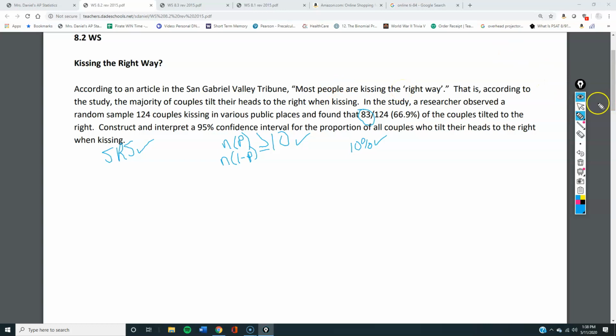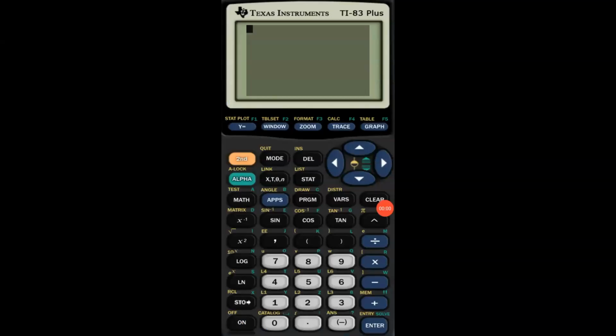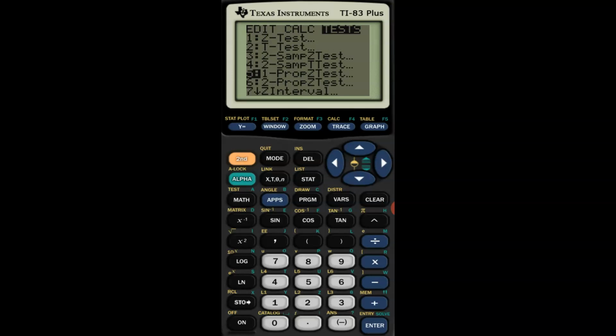I'm actually going to put a break in this so I remember to do that. All right, guys, this is the kissing the right way confidence interval. I'm going to hit stat, go to test. We are looking for one sample z interval. There we go. All right, so x is how many people did it.